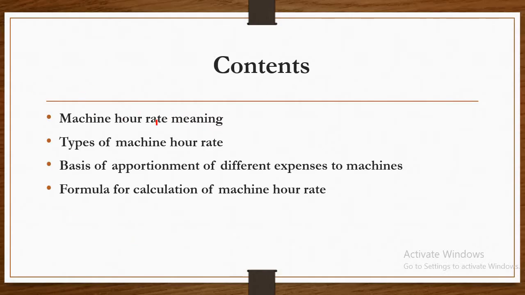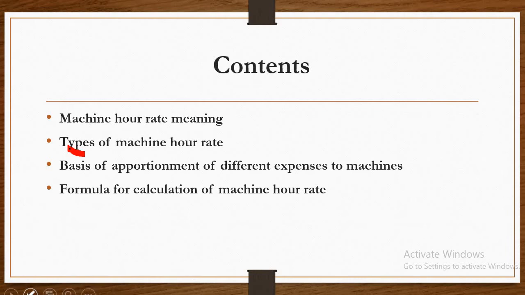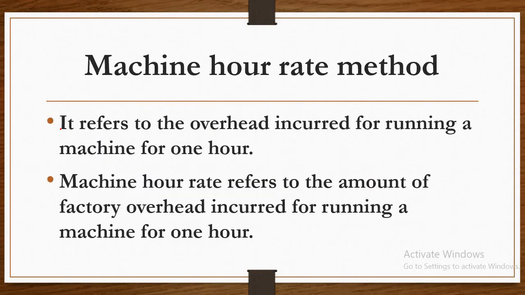Machine hour rate, meaning, types of machine hour rate, basis of apportionment of different expenses of machine, and formula for calculation of the machine hour rate. So let us begin with the first, machine hour rate. What do you mean by the machine hour rate? Machine hour rate means the overhead incurred for running a machine for 1 hour.